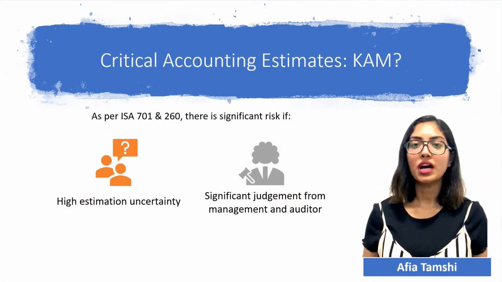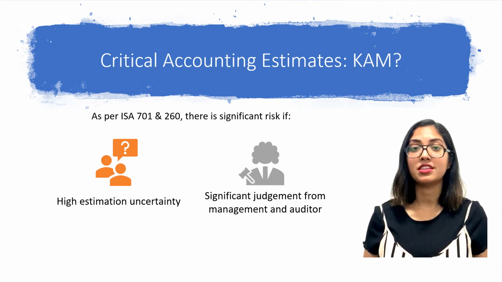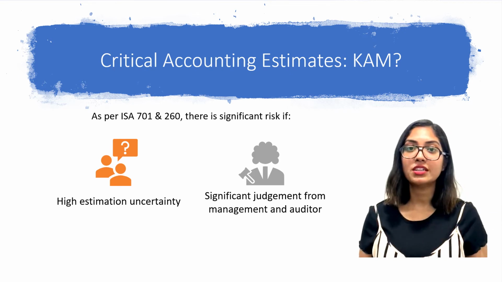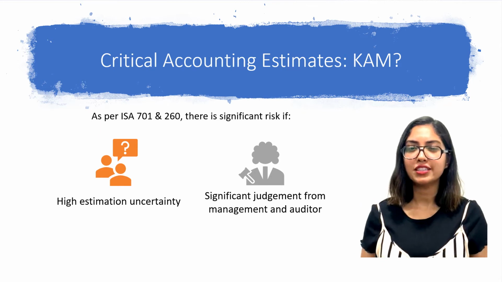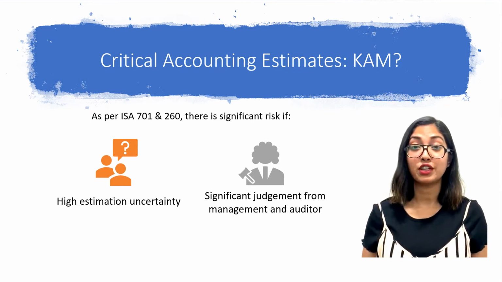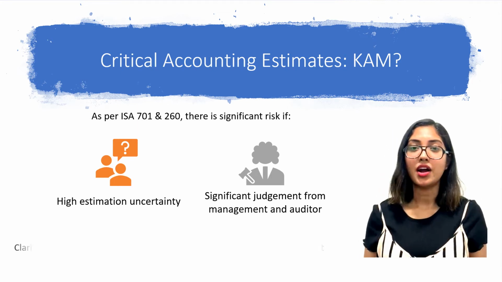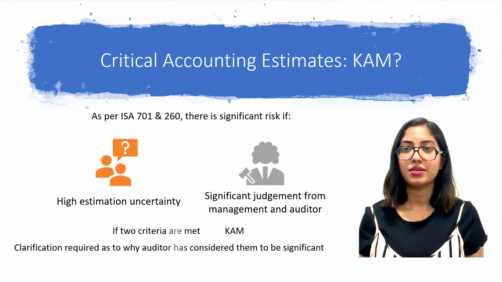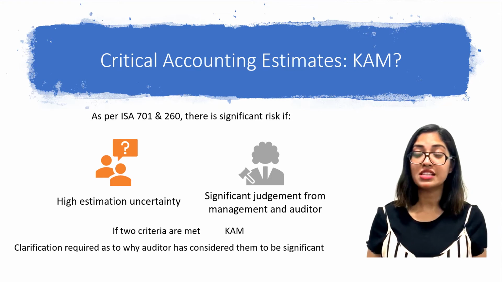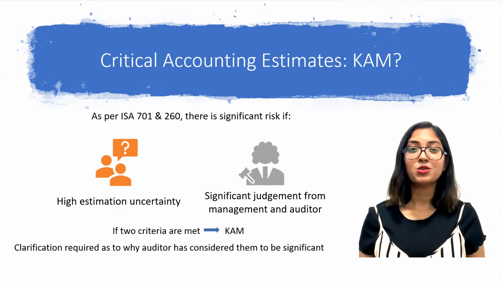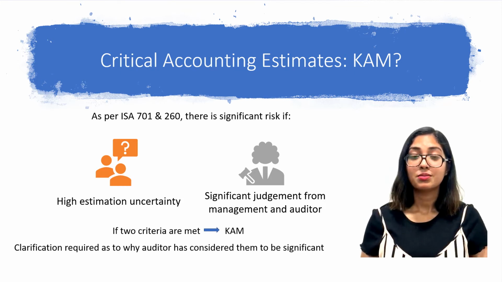According to ISA 701 and 260, an entity's governance should be informed of the auditor's views regarding significant qualitative aspects, such as critical accounting estimates made by the management. However, whether the auditor will find these estimates as areas of significant risk will depend on two factors. First, whether these estimates are of high estimation uncertainty, and second, whether they require significant judgment on both management's and auditors' parts. If these two criteria are met, auditors are most likely to identify these areas as key audit matters.